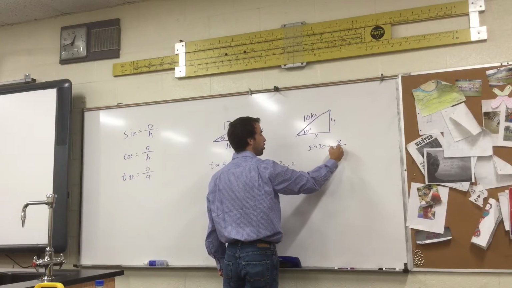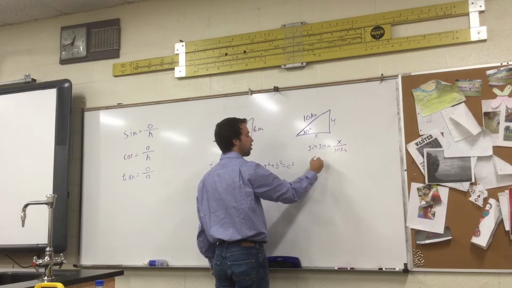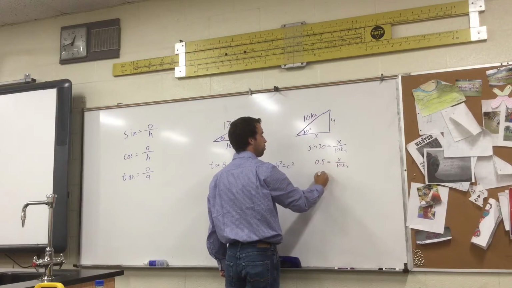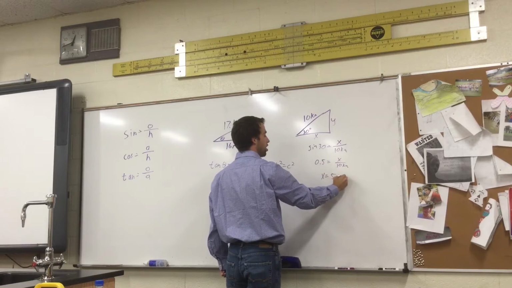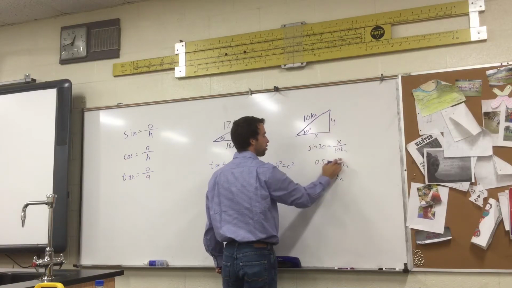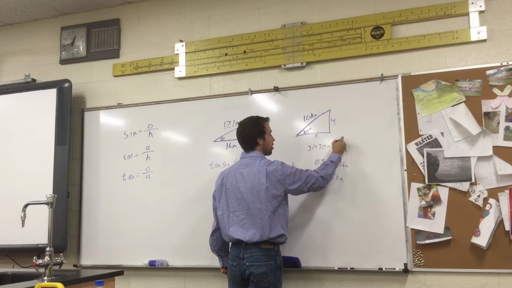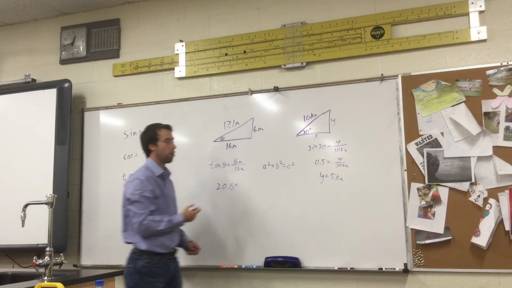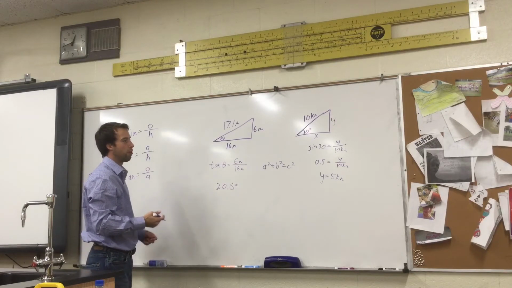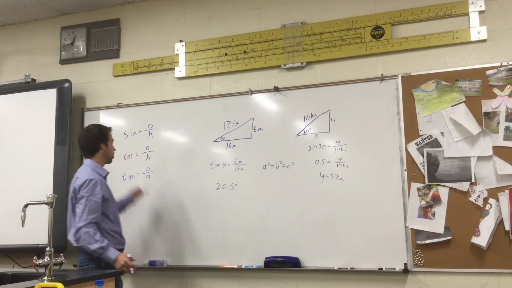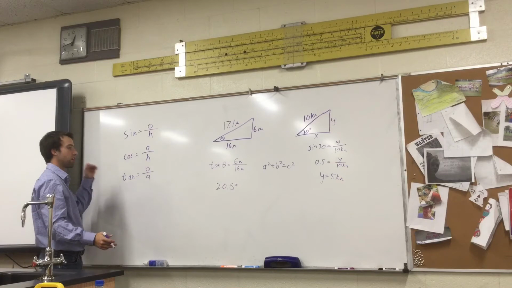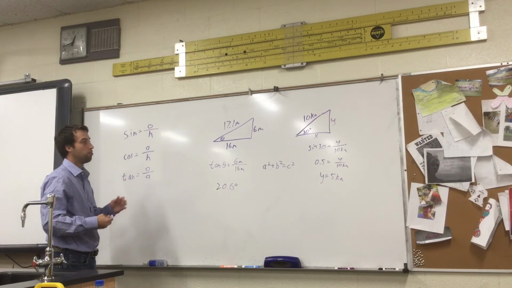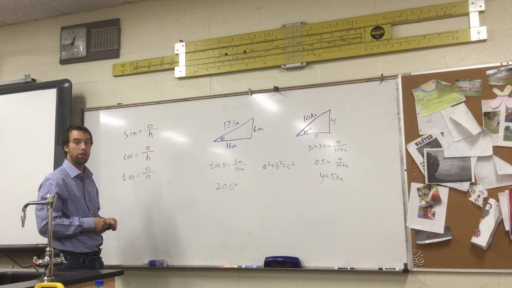X over 10 kilometers. Sine 30 is 0.5 equals x over 10 kilometers. Multiply, and then that side is 5 kilometers. Ooh, that's y. Cancel that. Y would be 5 kilometers. And then we'll either do Pythagorean theorem again to find x, or we could use cosine, we could use tangent. Now that we know opposite, we could do a couple different things there. But just quick refresher on sine, cosine, tangent.